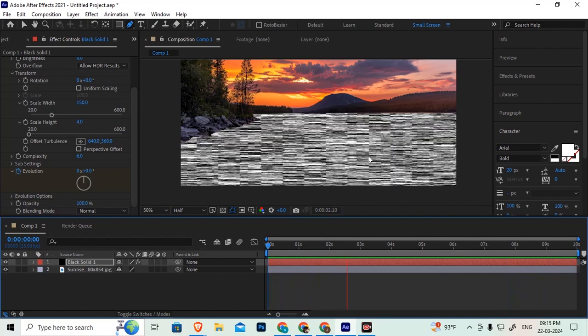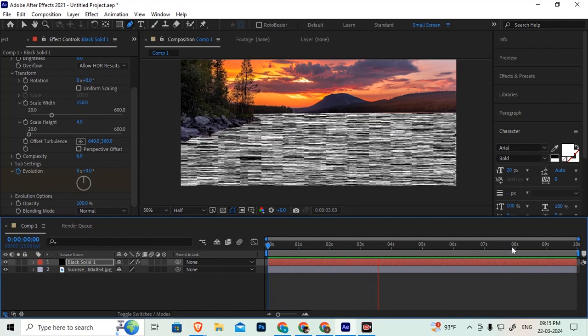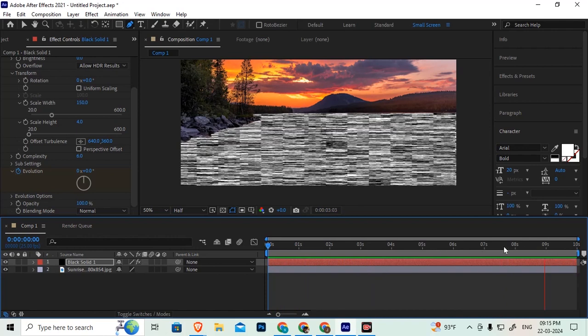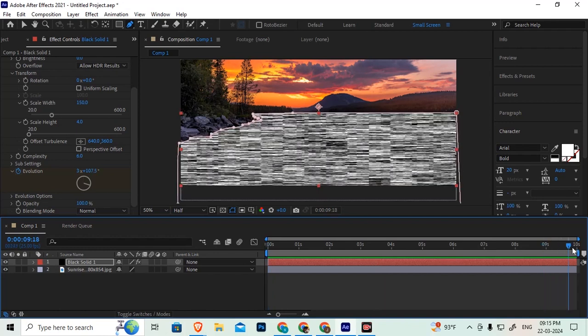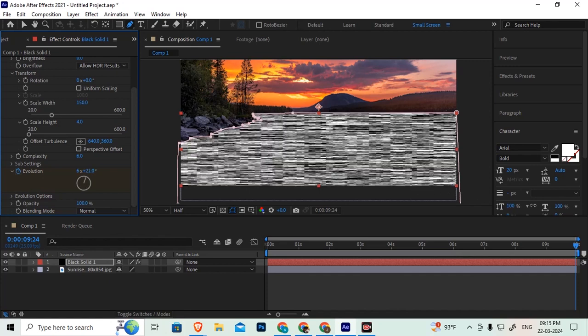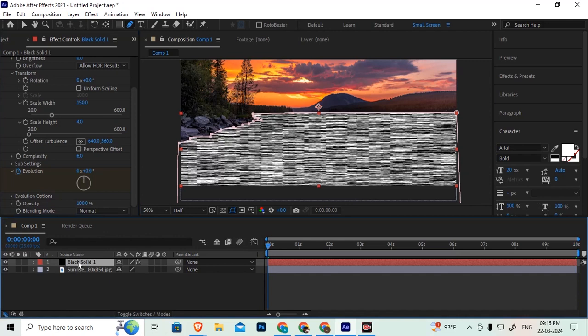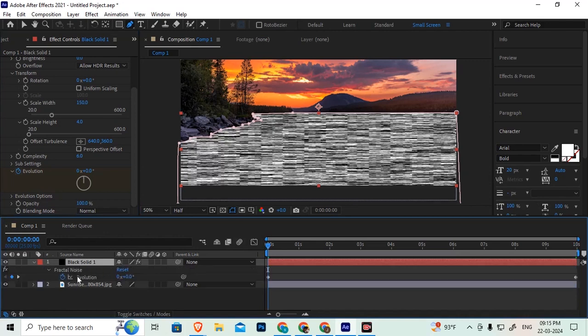See this. And if it should get a little more speed, stop the play button and place the slider at 10 seconds and add more value. So it increases the speed. So press U by selecting the black solid. So here you can see evolution was animated from start to end position for 10 seconds.